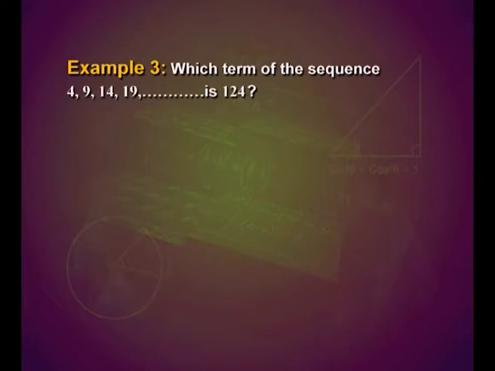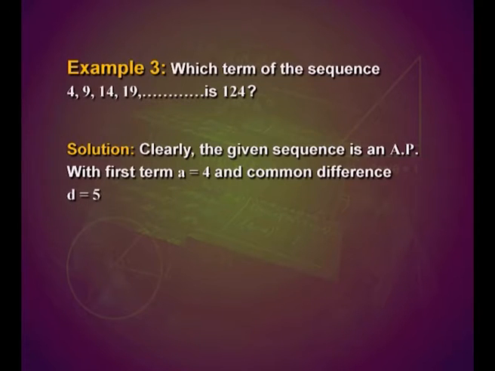Here we have one more example. Which term of the sequence 4, 9, 14, 19, etc. is 124? Let us look into the solution. Clearly, the given sequence is an arithmetic progression with first term a is equal to 4 and common difference obviously d is equal to 5.